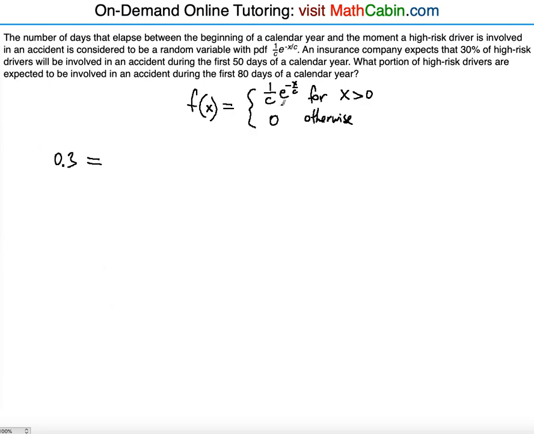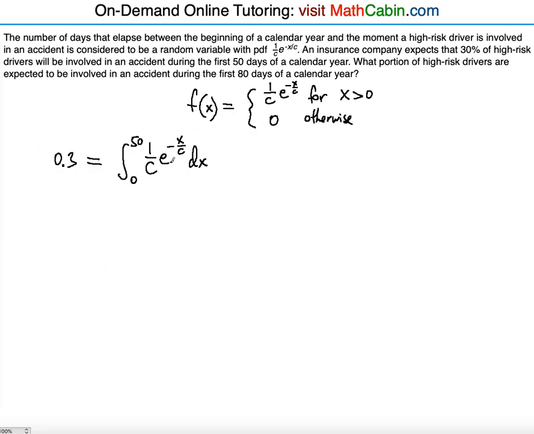We have to integrate this function from 0 to 50 with respect to x. From 0 to 50 because we're talking about the first 50 days of a calendar year, right? So we start to count from 0 and we go to 50. Okay?